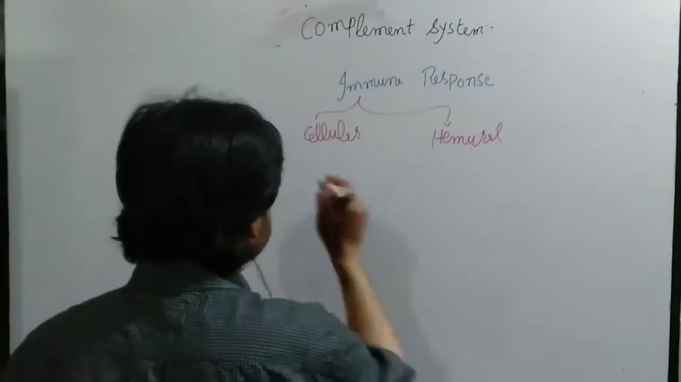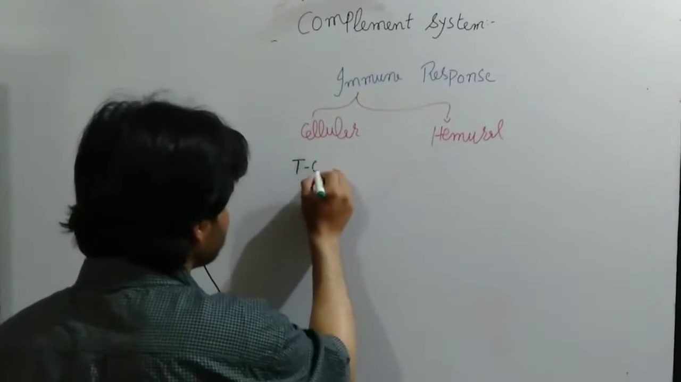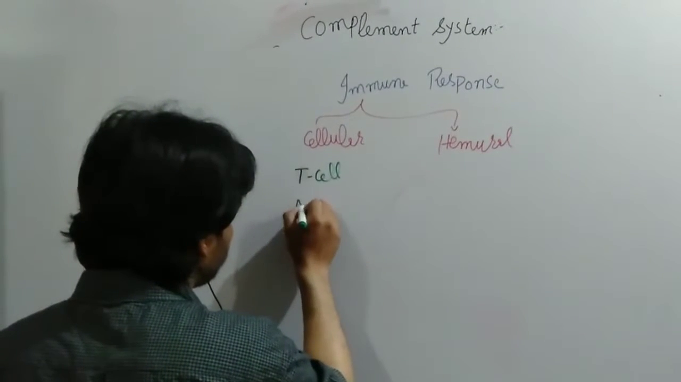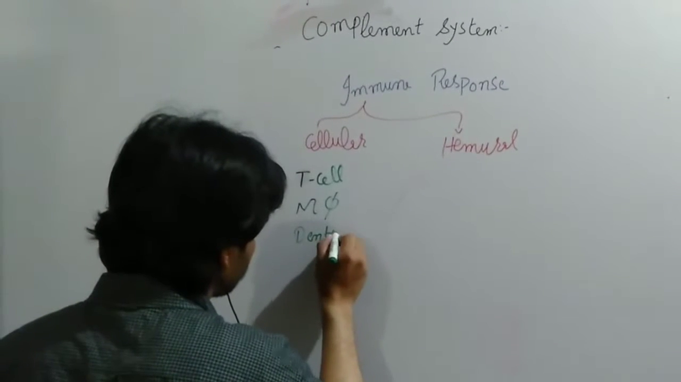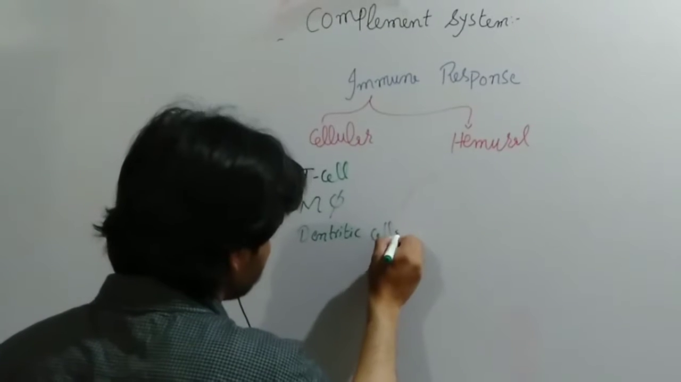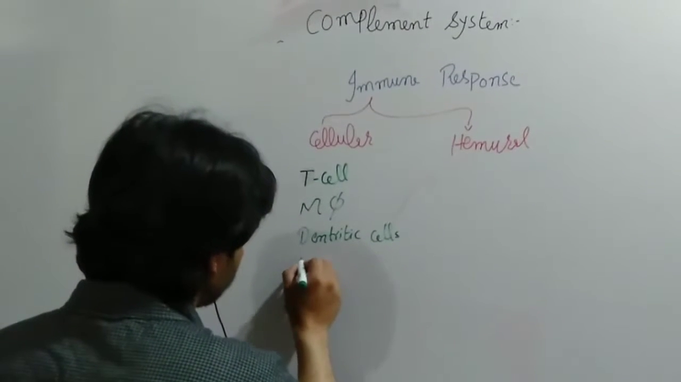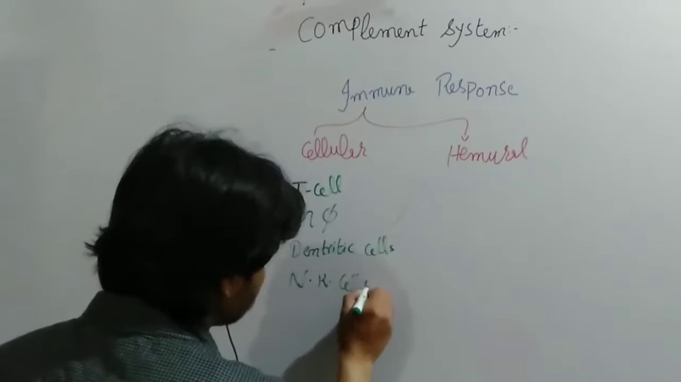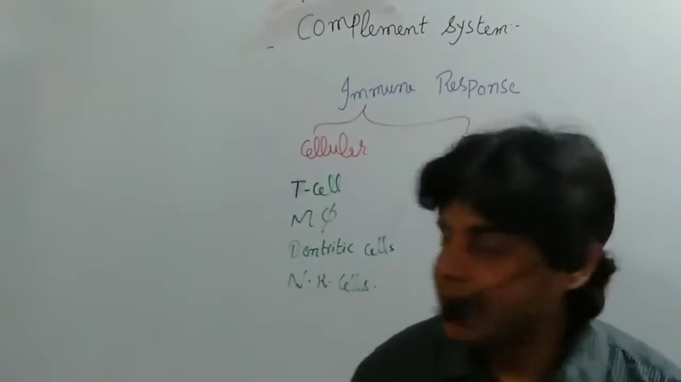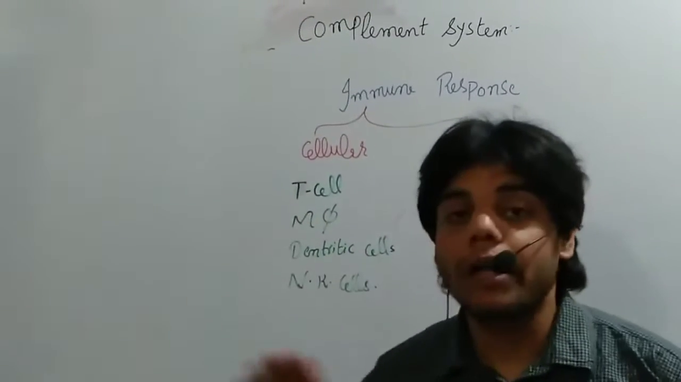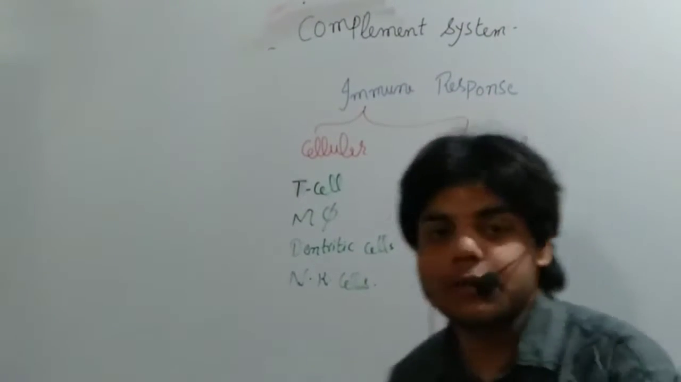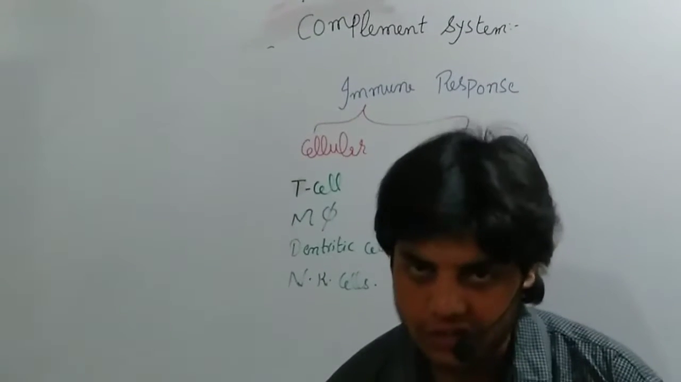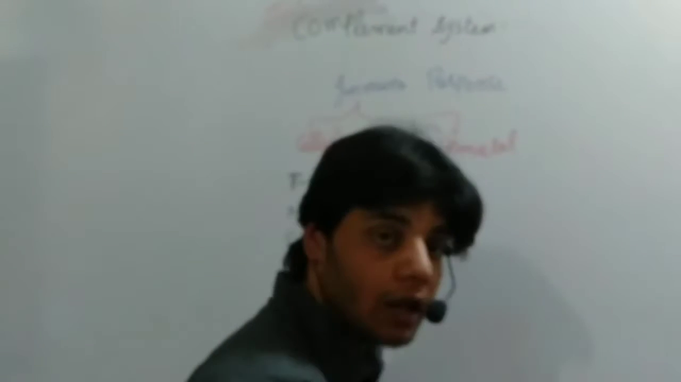We have T cells, macrophages, dendritic cells, natural killer cells. These are the cellular response. Why? Because in this case these cells are activated, and once they are activated, they can control the bacterial infection. Now next we have another response, which we call the humoral response.